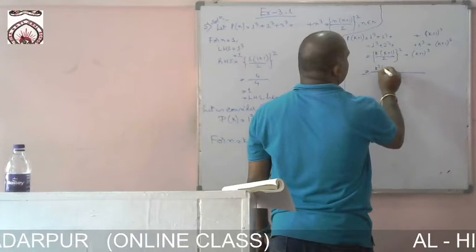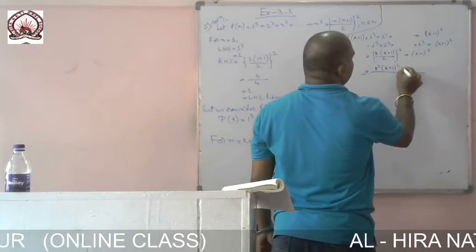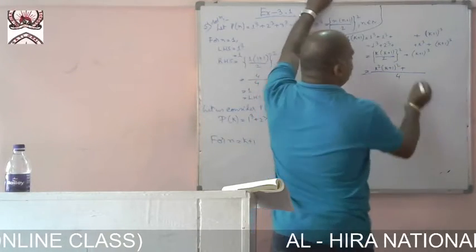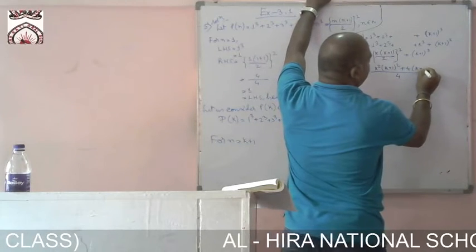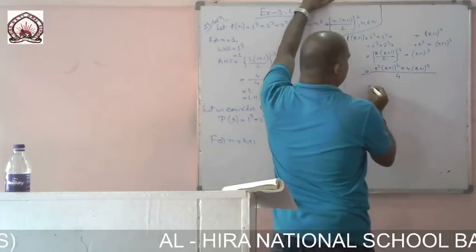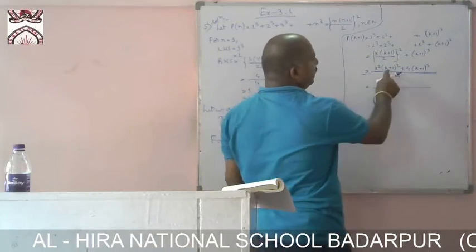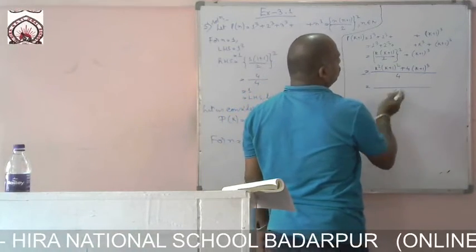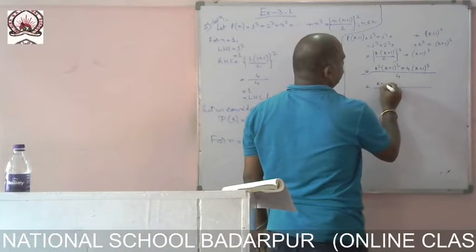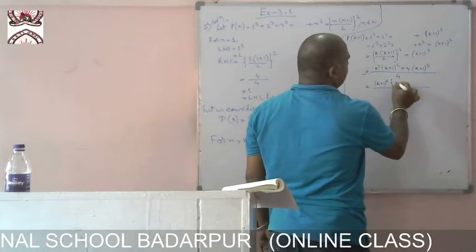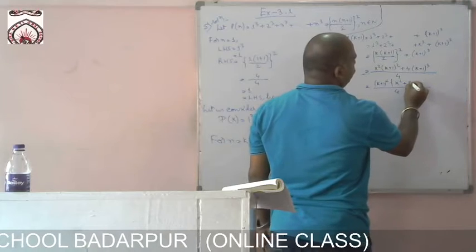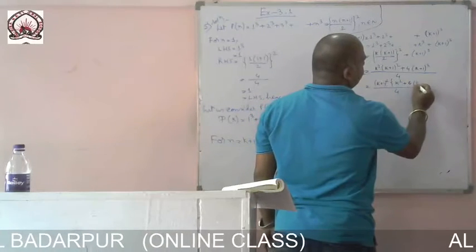So k square into k plus 1, whole thing square, plus 4 into k plus 1, whole thing cube. Now if I take k plus 1 whole thing square as common, what is left? k square plus 4 into k plus 1.